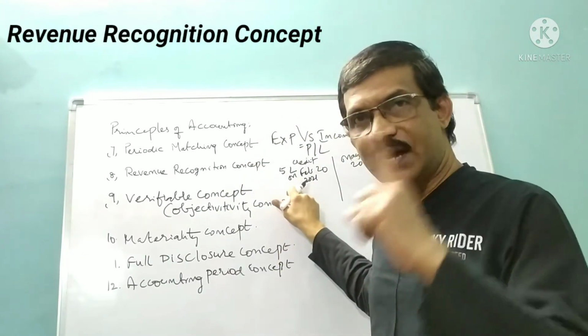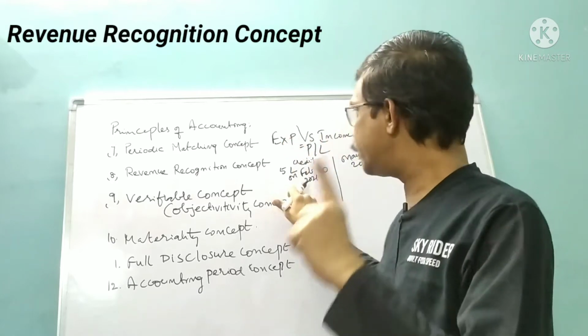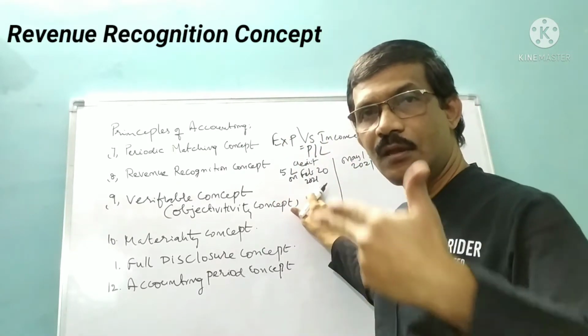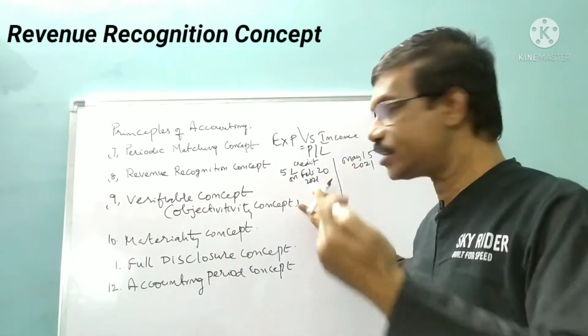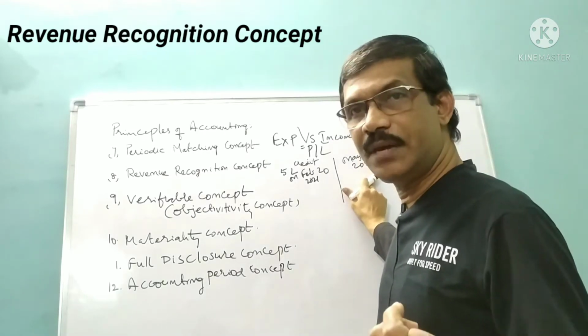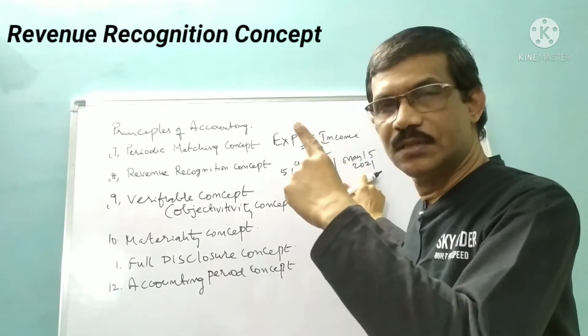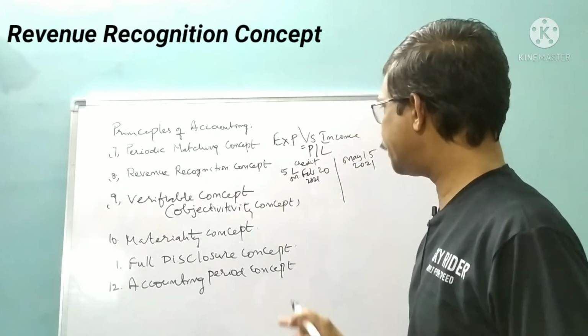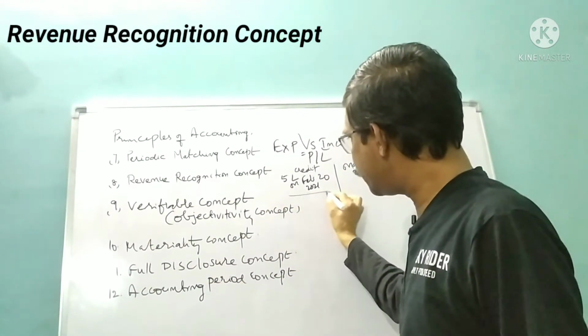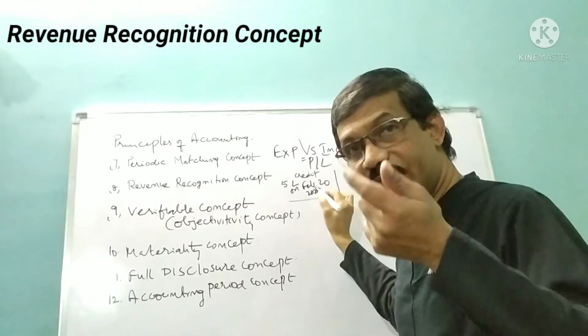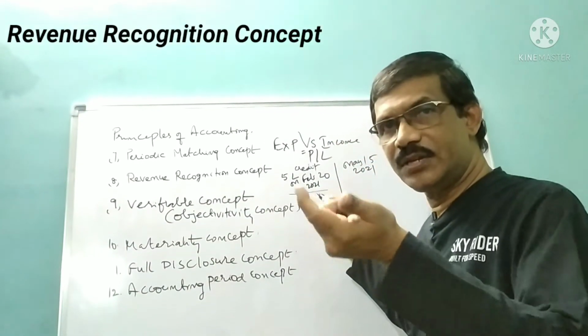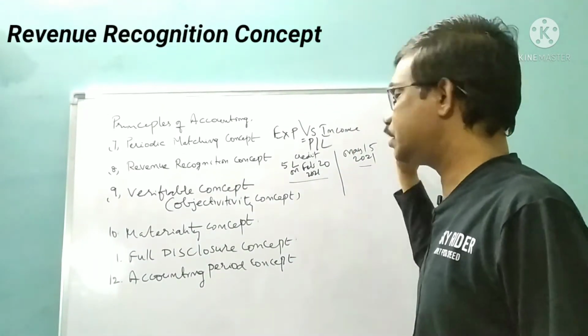This transaction happened on 20th February 2021, whereas the amount you will get on May 15th. So the transaction happened one day, but the money you are actually generating is on May 15th.